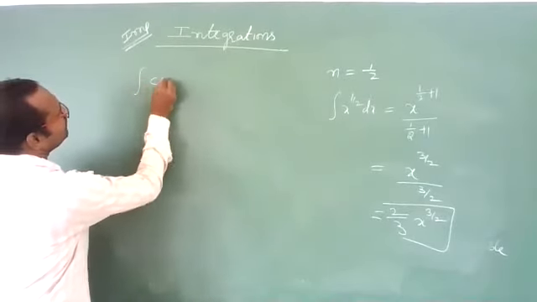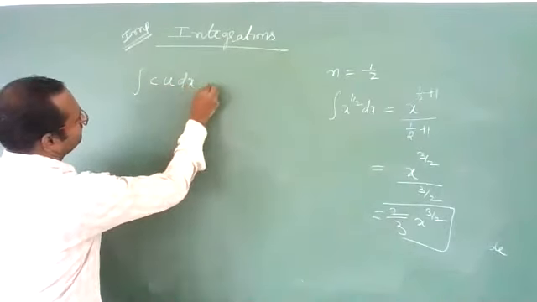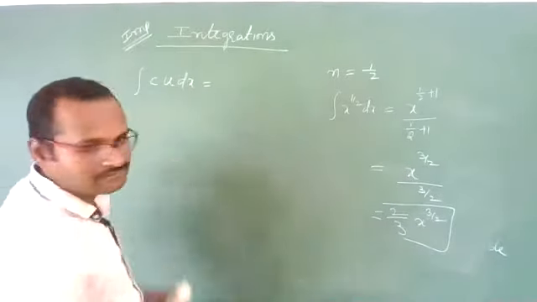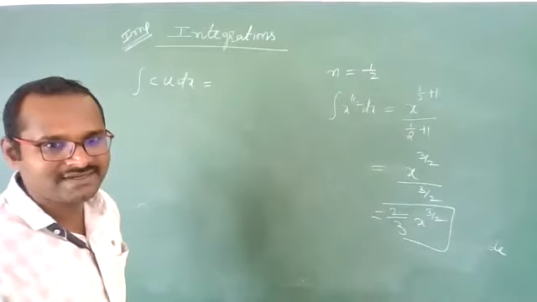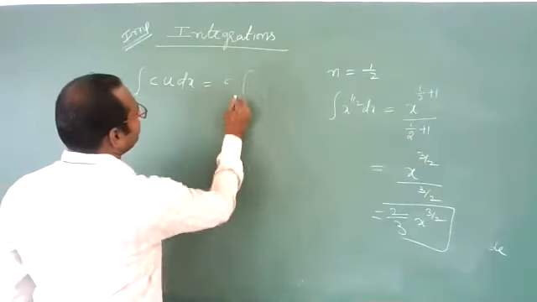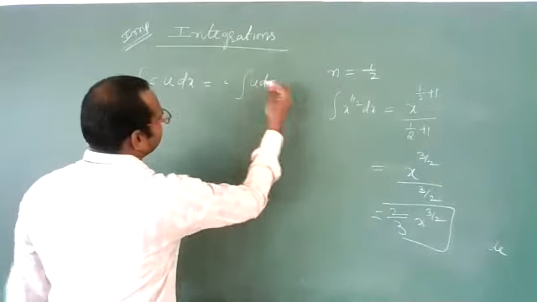Now, students, let us suppose you are having integration of some c into variable u dx. u is a variable, c is a constant. Then what to do? Simple technique. c will come out: c times integration of u dx. You will get the answer.